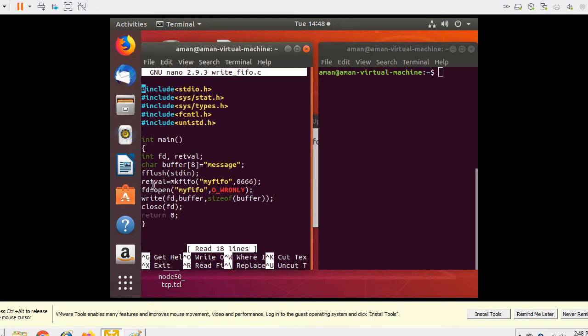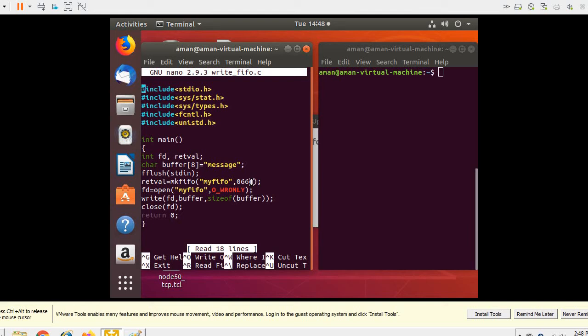So here, what is happening in this statement is we are making a FIFO, that is the mkfifo system call. This is the name of the FIFO that we want to create, the named pipe. It can be any name, and these are the permissions that we are attaching to this named pipe. Now here you can see 666. This 6 indicates read and write for the user. This 6 indicates read and write, that is 4 and 2, for the group. This 6 indicates read and write for others.